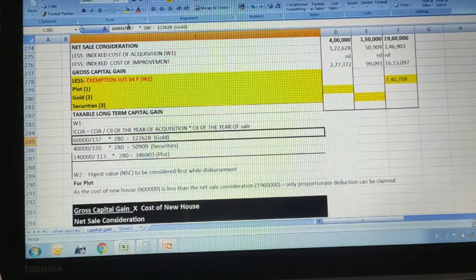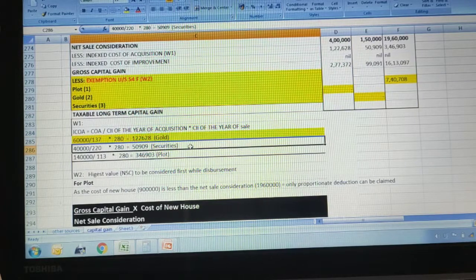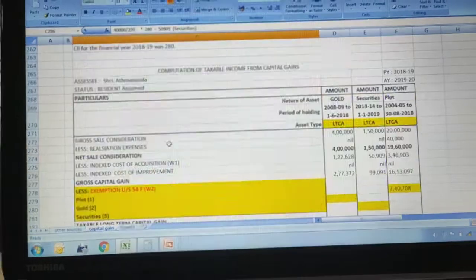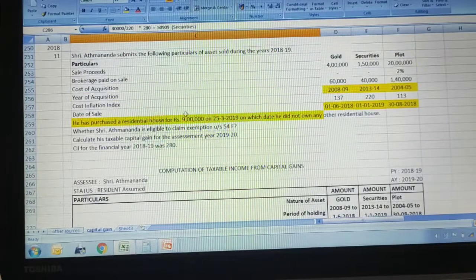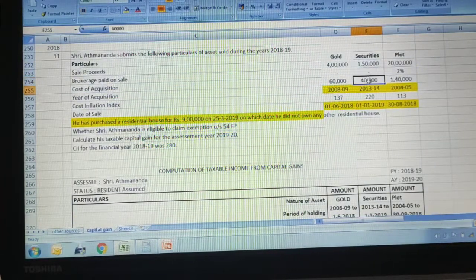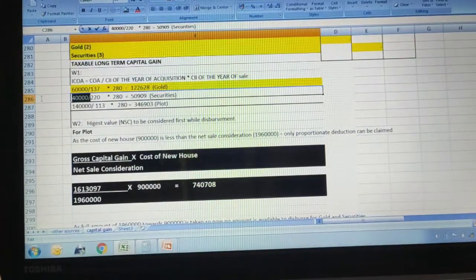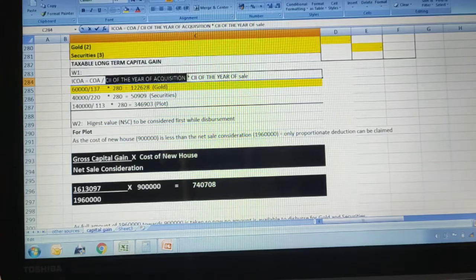We have done gold. Now let us do the same for securities. The cost of acquisition for securities is 40,000 rupees, divided by the cost inflation index of the year of acquisition.